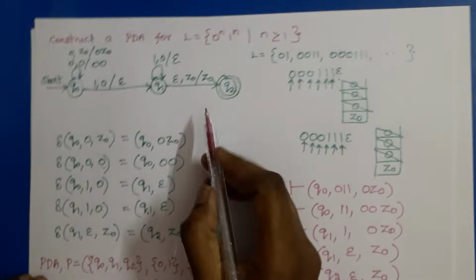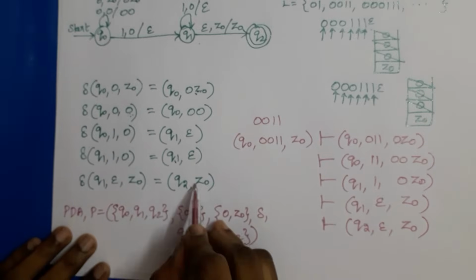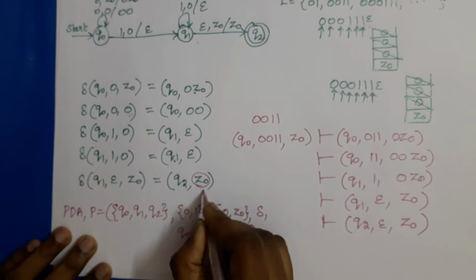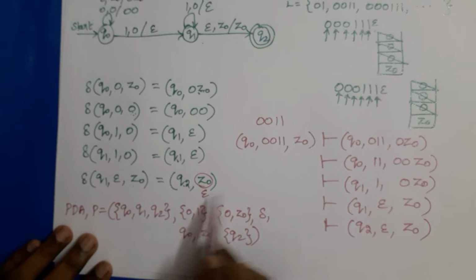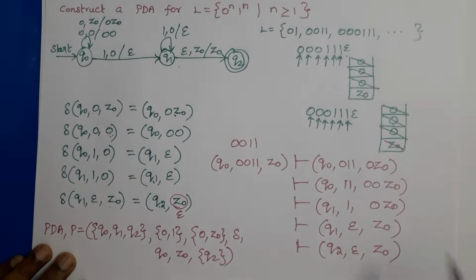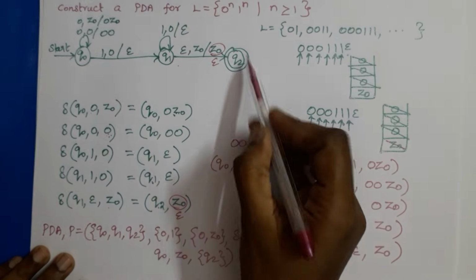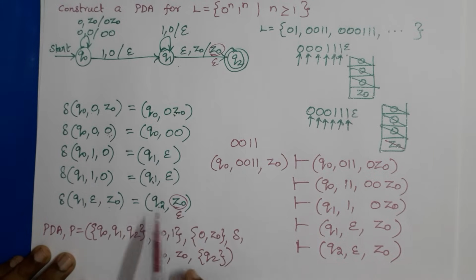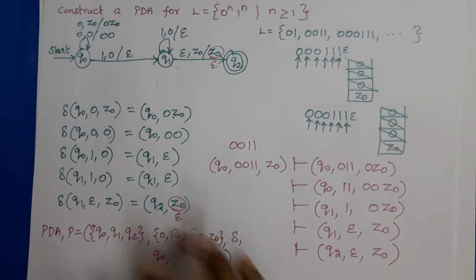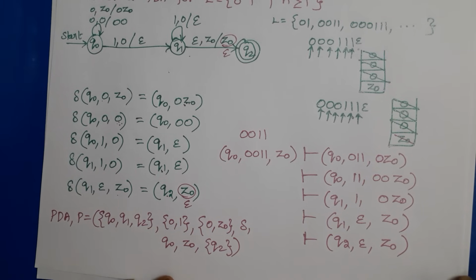So if we want, we can make this PDA accept by empty stack. Instead of Z0 here, we can write epsilon. So Q1 changes to Q2 and Z0 is replaced by epsilon. The Z0 will also be popped from the stack. So here we write epsilon, and there is no need to mark the final state. A single circle is enough, or we can make this transition go to Q1 itself. It's our wish. So now it becomes acceptance by empty stack. We will see other examples in the next videos. Thank you.